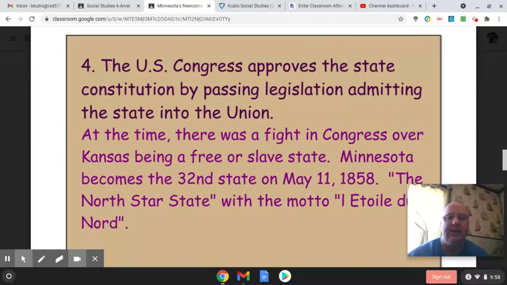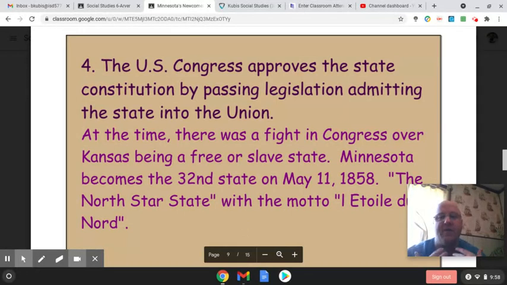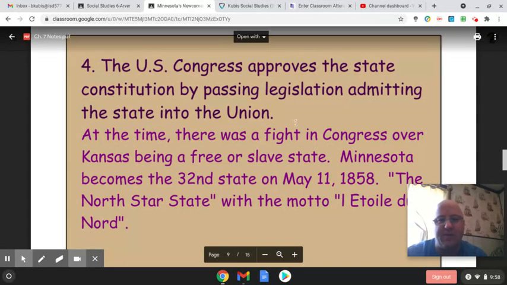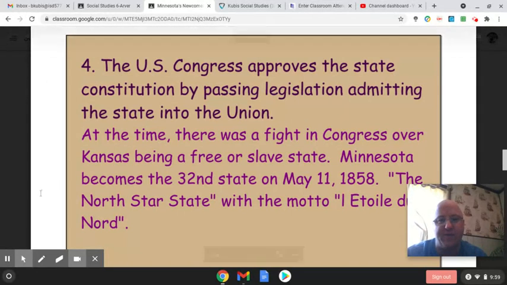So the state was approved, they had a Constitution. And on March 11th, 1858, Congress approved Minnesota as the next state. It was the 32nd state. I do expect you to memorize that date. So May 11th, 1858 is when Minnesota officially became a state in the United States. And in Minnesota, as you can see right here, at the time there was a fight in Congress over Kansas being a free or slave state.